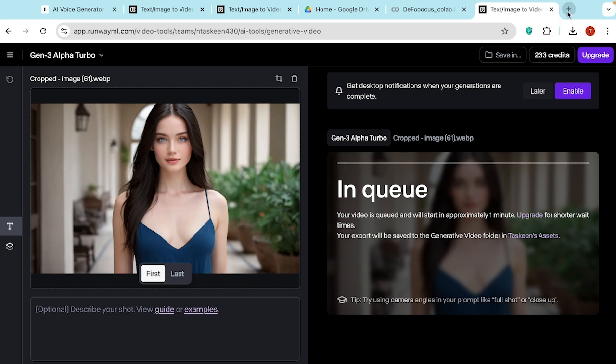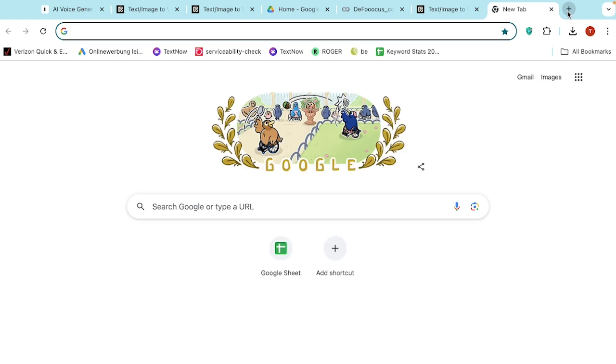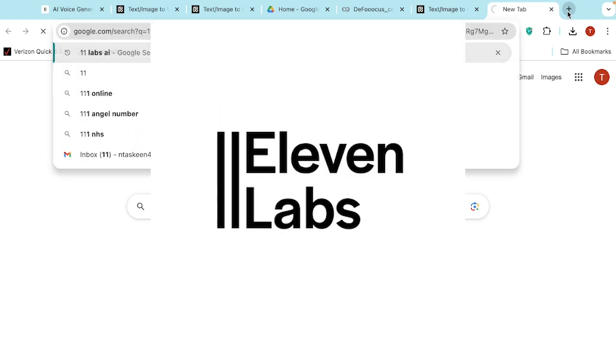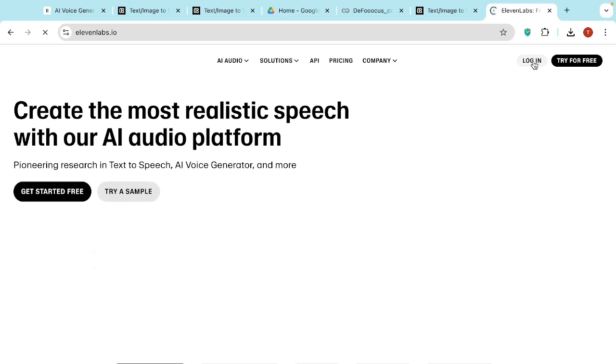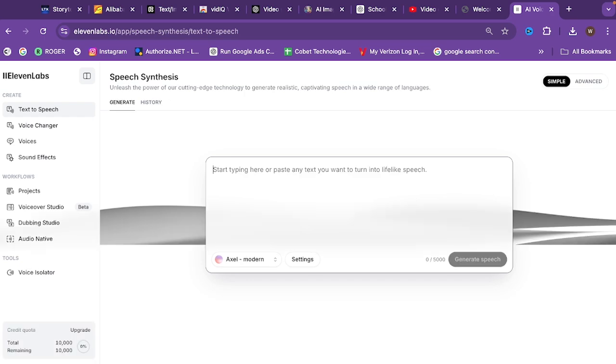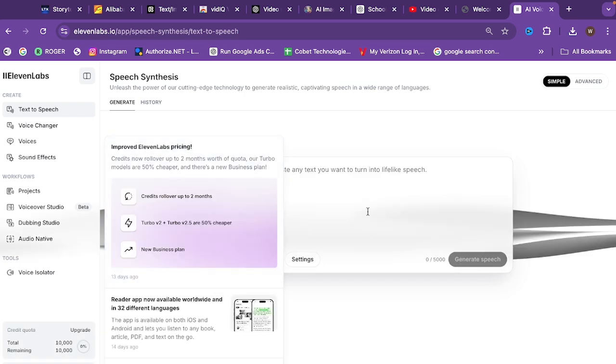Till then, we will create a voice for this actress. For that, we are going to use 11 Labs. Just click on 11 Labs and you will find this link on top. Just click on that, and after that you have to log in with your Gmail. So once you open 11 Labs, you will find an interface like this.